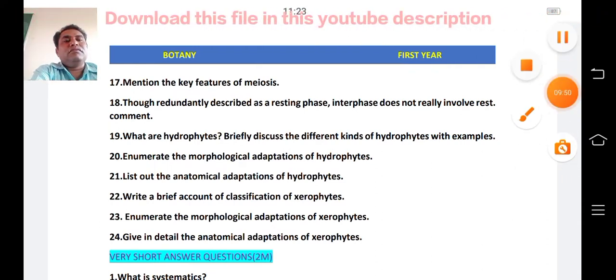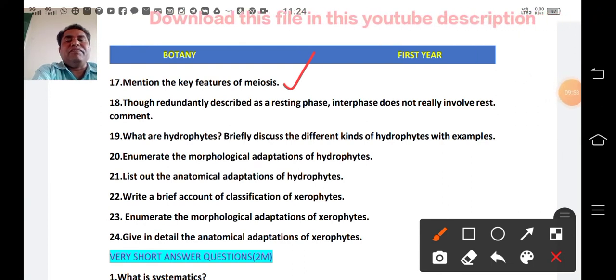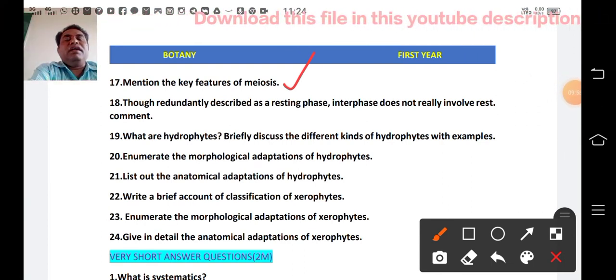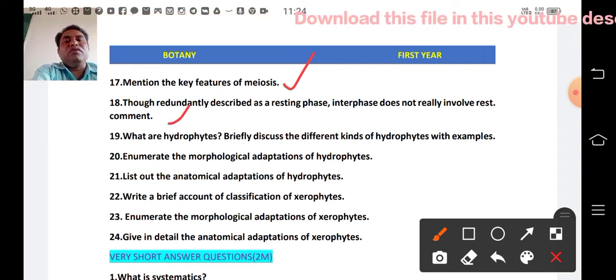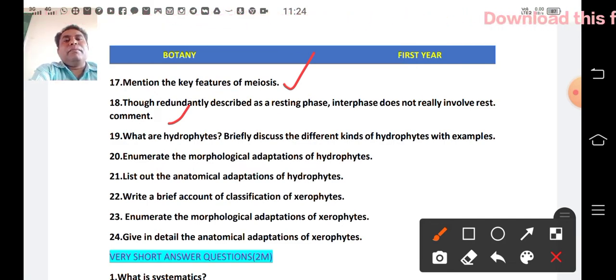Now the 17th is also present in the 5th unit, and the 18th is also in the 5th unit only. Mention the key features of meiosis. Interphase is redundantly described as a resting phase, it does not really involve rest, comment. So this question also is present in the fifth unit.